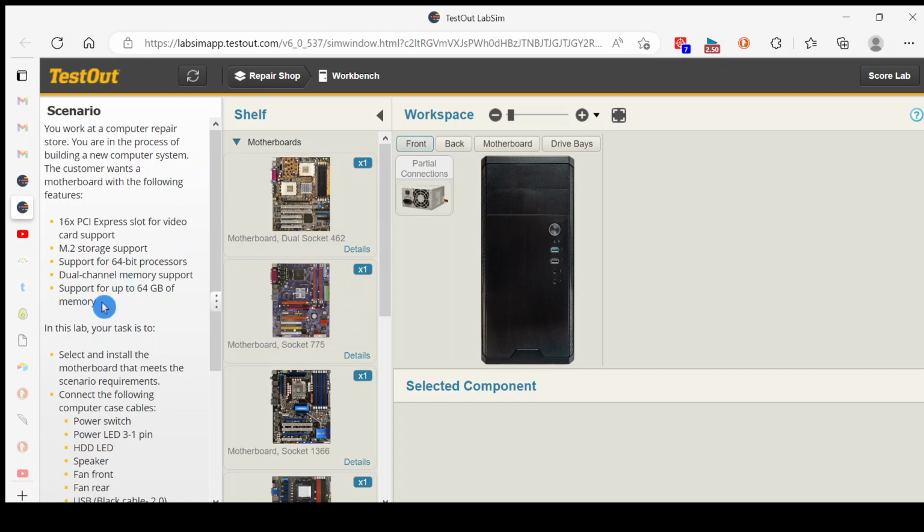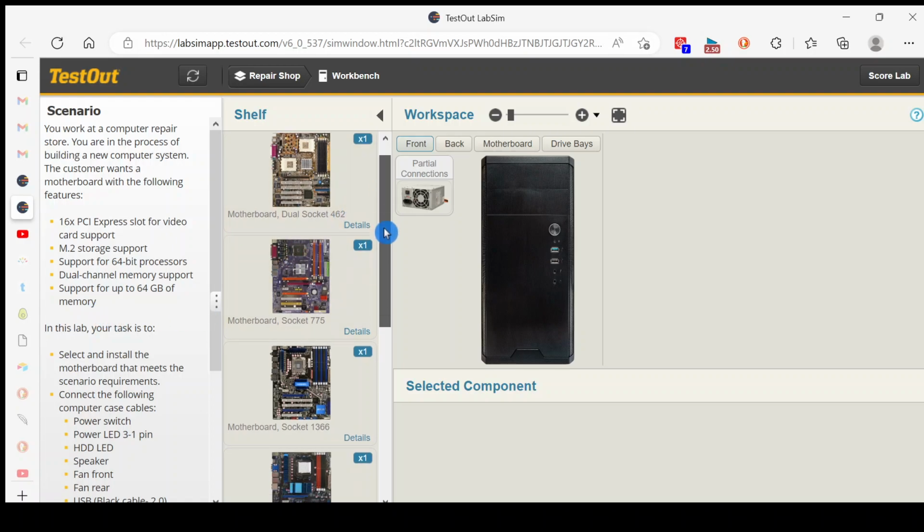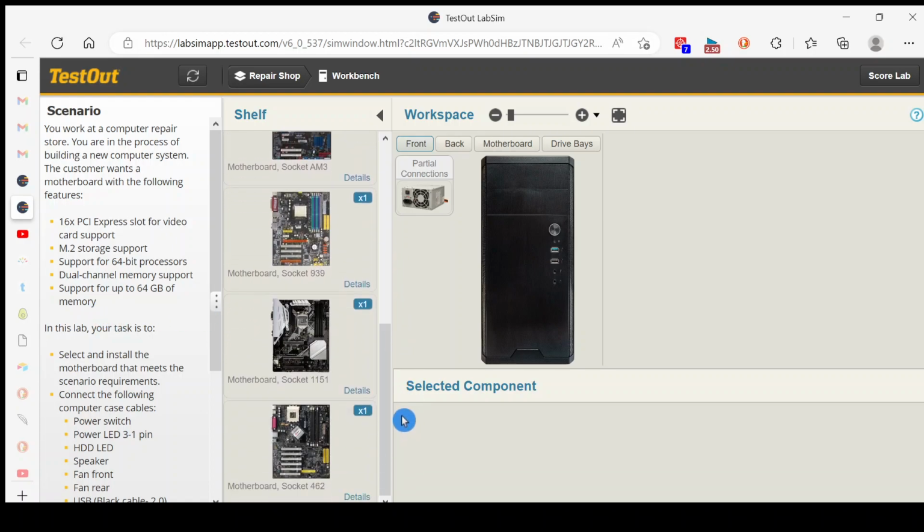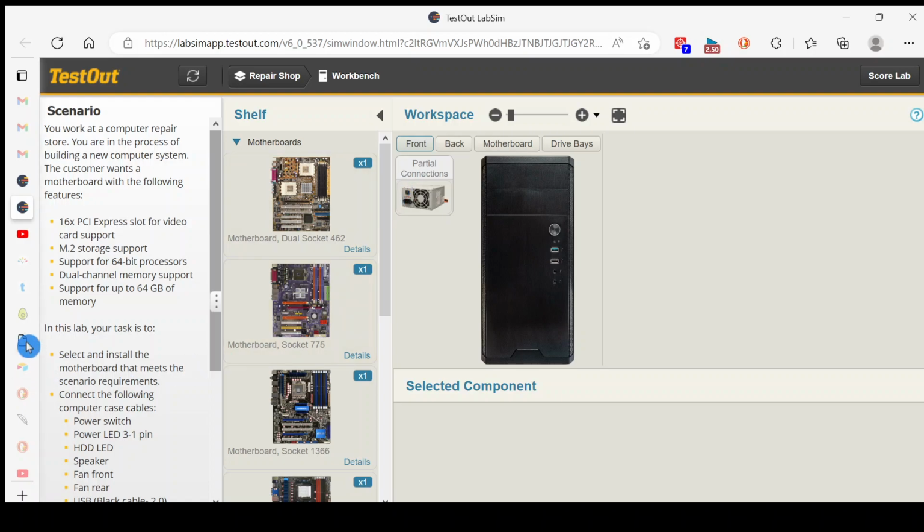And an easy way to eliminate possibilities, because I think we have quite a few, 1, 2, 3, 4, 5, 6, is to check: can it have the amount of memory needed, 64 gigs? A 32-bit only would not suffice, right? It would not work, and it would need to have a 16 PCI Express slot. So let's just take them in turn, and your order may be different.